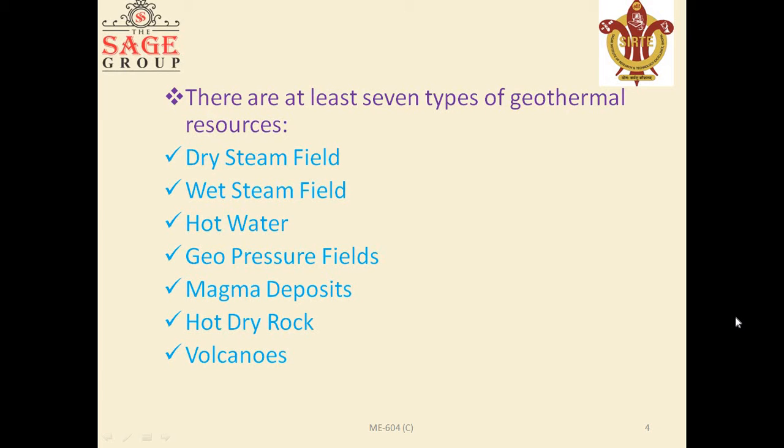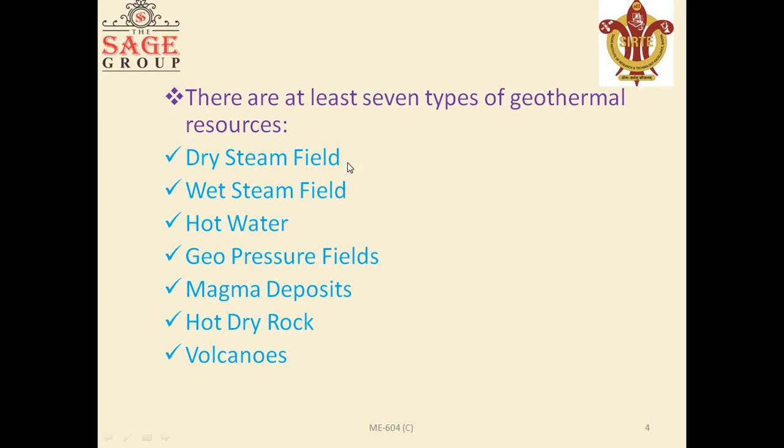Out of these 7, the first 3 are called hydrothermal reservoirs because steam and water are involved in some form. Geopressure reservoirs obtain their heat not from the magma but from the clay and sedimentary rocks and consist of an enormous quantity of hot water at extremely high pressures. The first 3 resources are best for geothermal energy production at present. Hot dry rocks are also being considered.